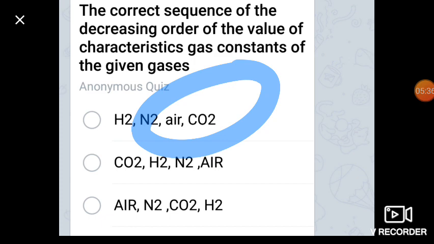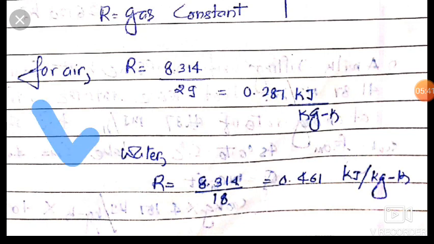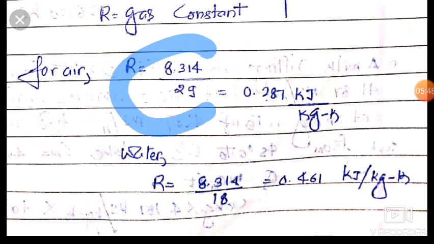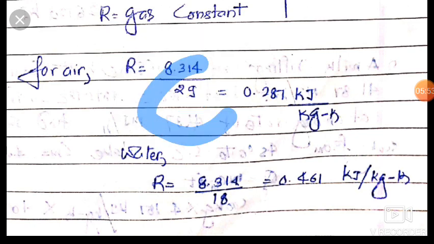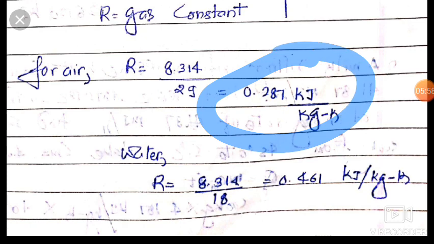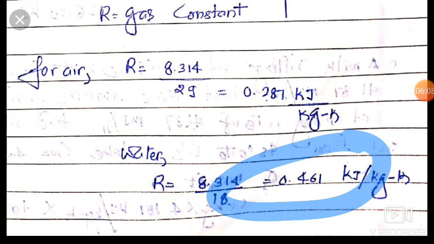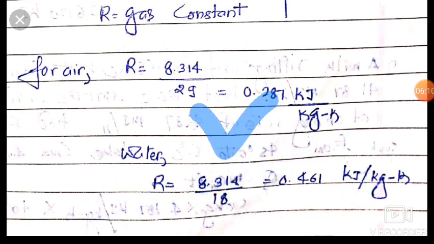This is the explanation, as I already derived: R is the characteristic constant, which is the universal gas constant 8.314 upon molecular mass. For air, it is for 29, and the value is 0.287 kJ/kg K. For water it is 8.314 upon 18, so it is 0.461 kJ/kg K. Keep it in mind, friends, it is directly asked in exams.